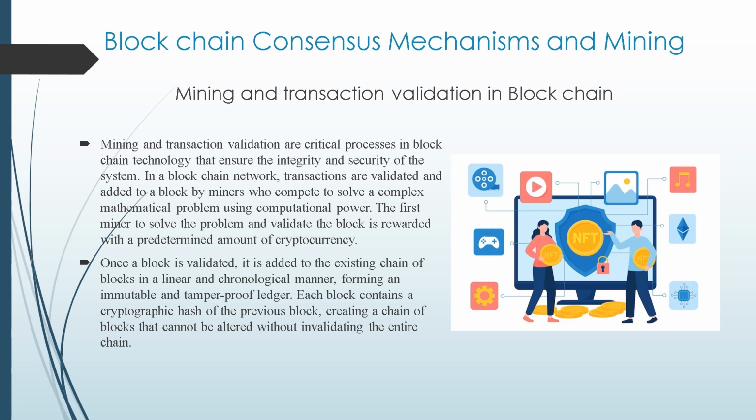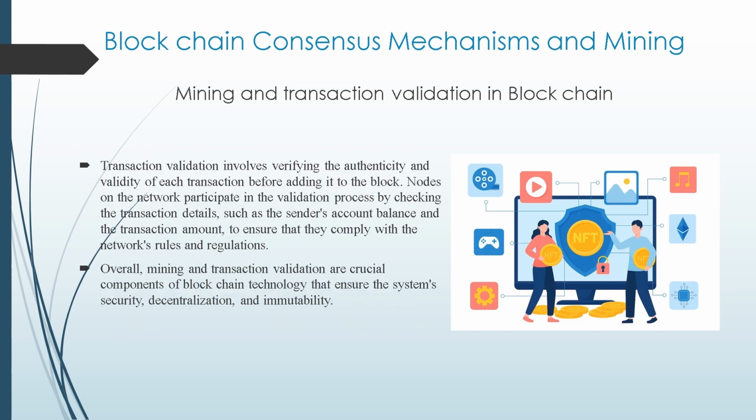Once a block is validated, it is added to the existing chain of blocks in a linear and chronological manner, forming an immutable and tamper-proof ledger. Each block contains a cryptographic hash of the previous block, creating a chain of blocks that cannot be altered without invalidating the entire chain.